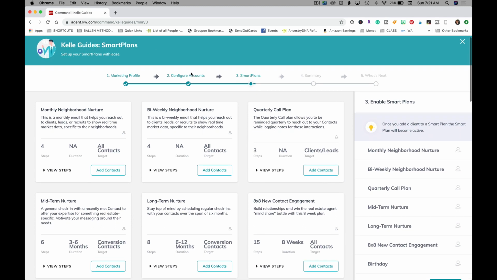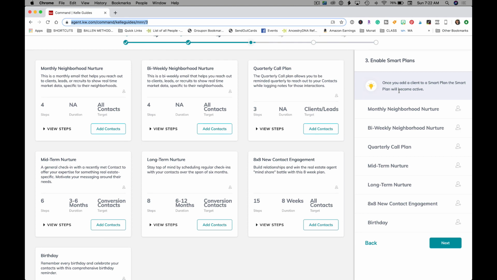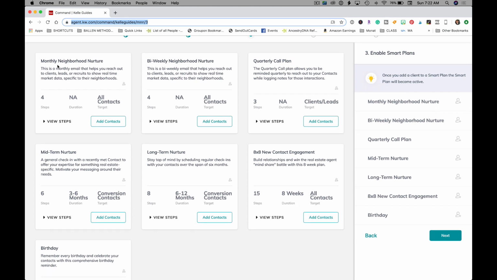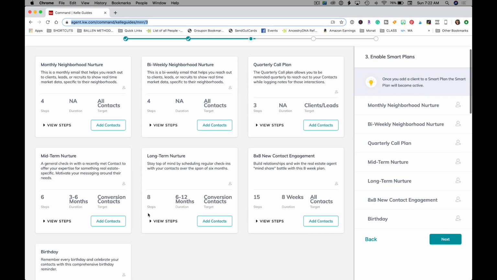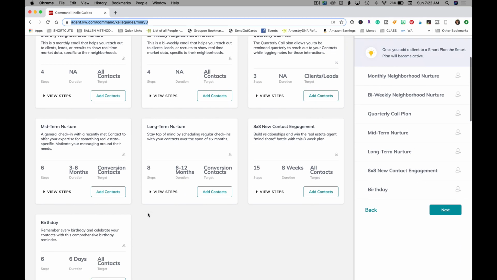Okay. Now, I would recommend you take this URL right here and bookmark it. If you save this, you can skip past setting up that marketing profile if you ever want to access this page in the future. Now, what you're able to see here is all of our smart plans. We have our monthly neighborhood nurture, bi-weekly neighborhood nurture, quarterly call plan, midterm nurture, long-term nurture, 8x8 contact engagement, and the birthday smart plan. Now, at the time of watching this video, you may see more in here. This is what we have today.